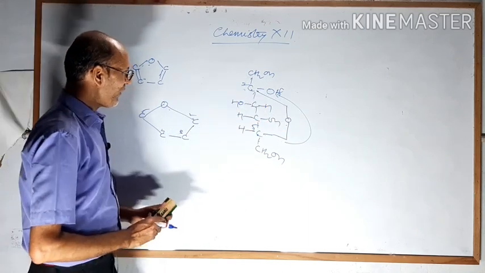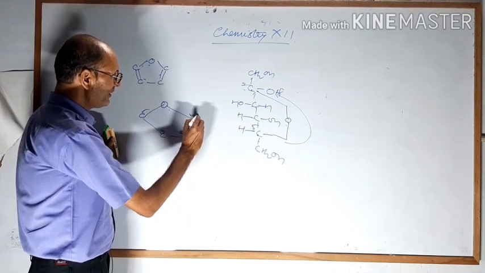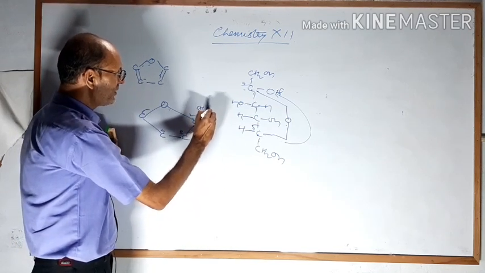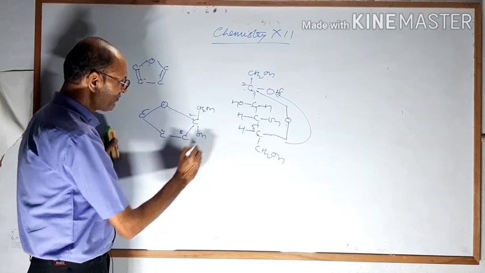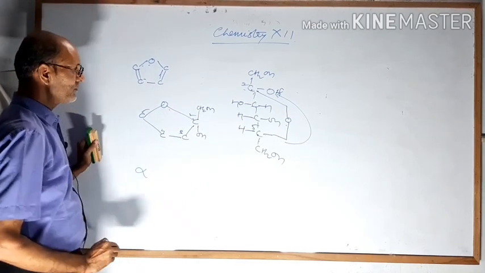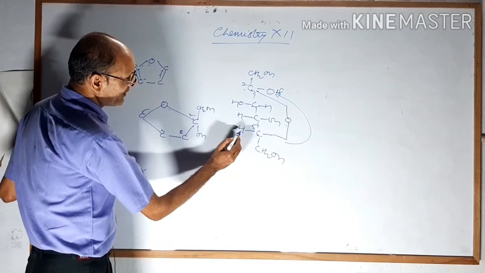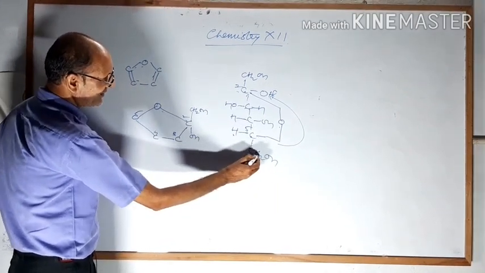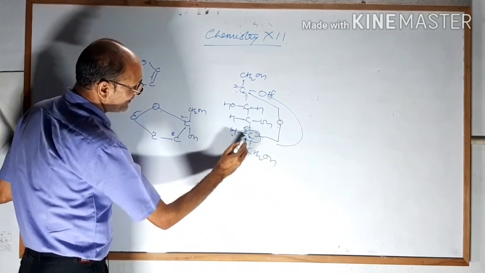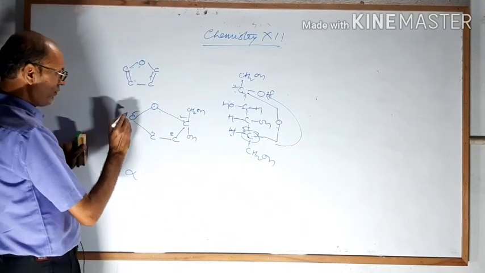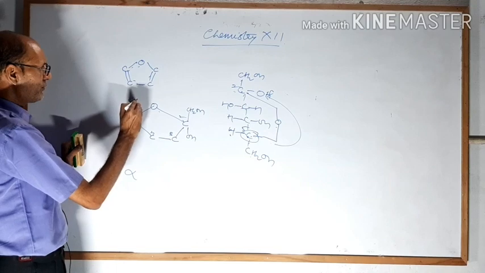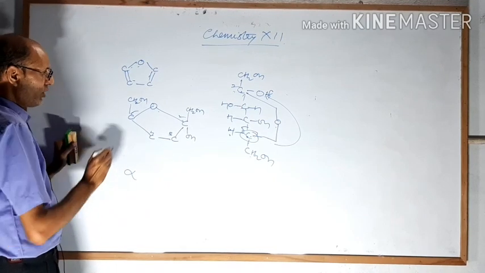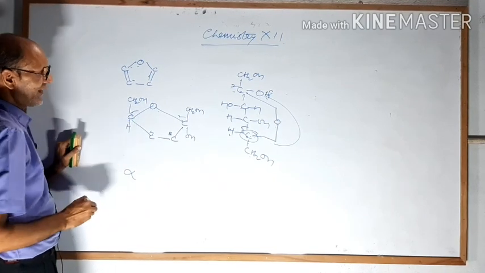It will be called alpha. So CH2OH on the top side and OH on the bottom side means alpha. On carbon number 5 you are seeing H and CH2OH. So on carbon number 5 we have to attach CH2OH on the top side and H on the bottom side.